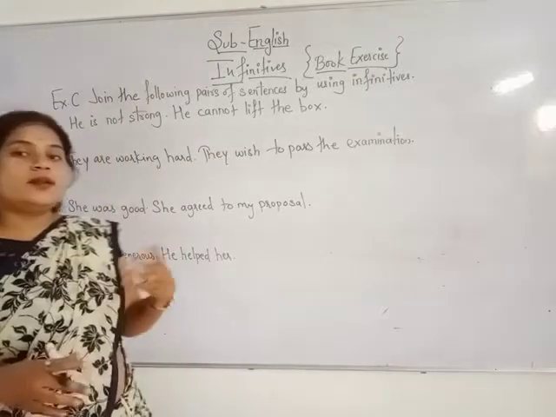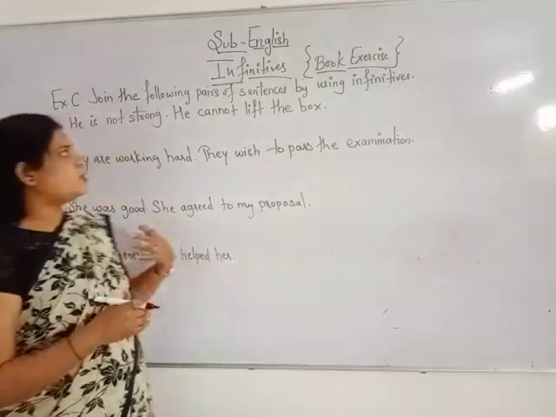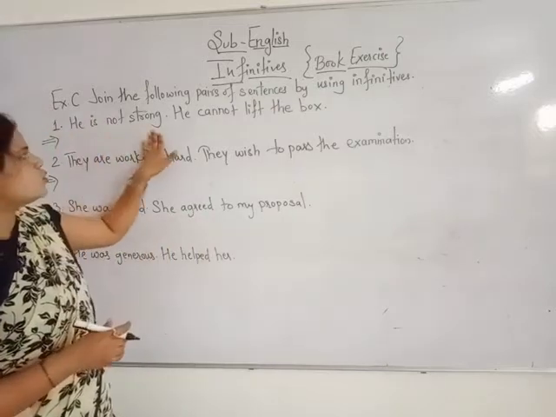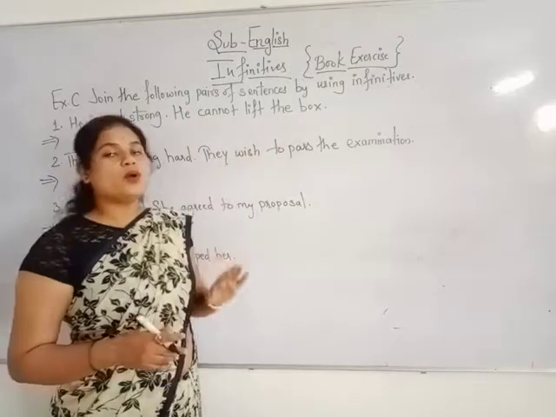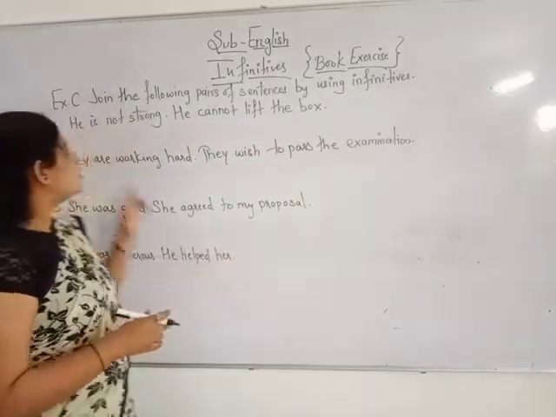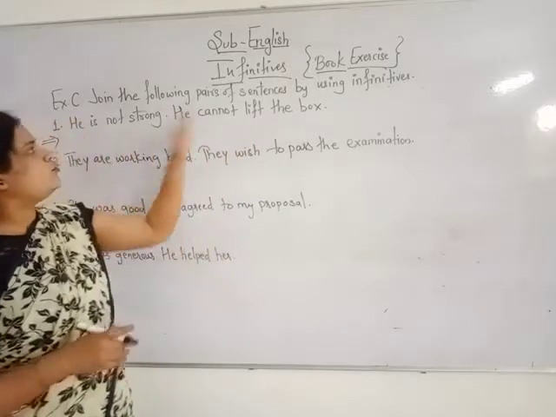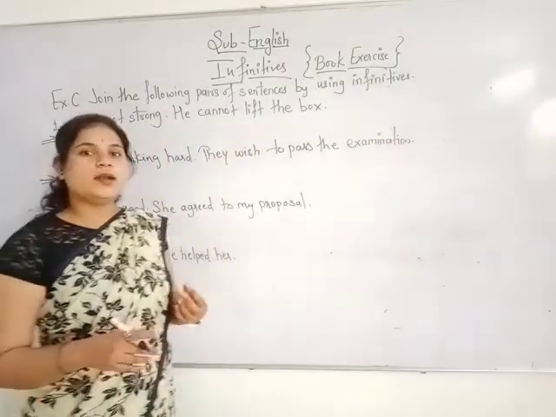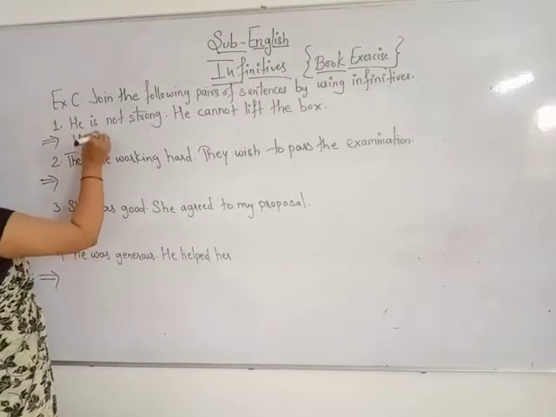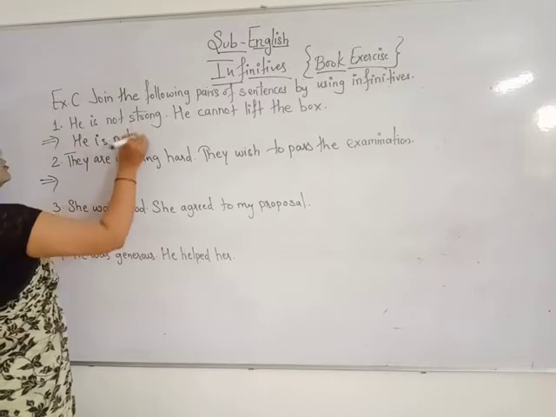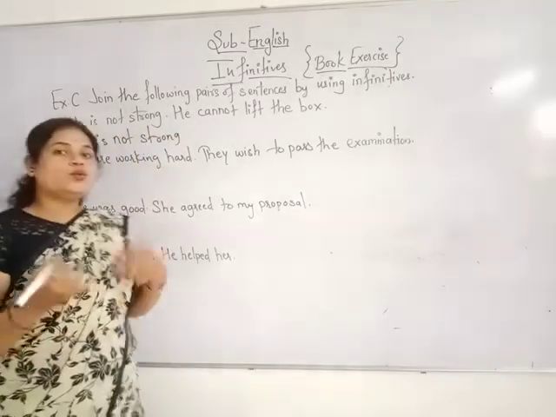The first one has already been done for you. So I have taken the second question. He is not strong. This is the first sentence. He cannot lift the box. Another sentence. Where we have to join the pair of sentences using what? Infinitives. So let's start. He is not strong. To do what?